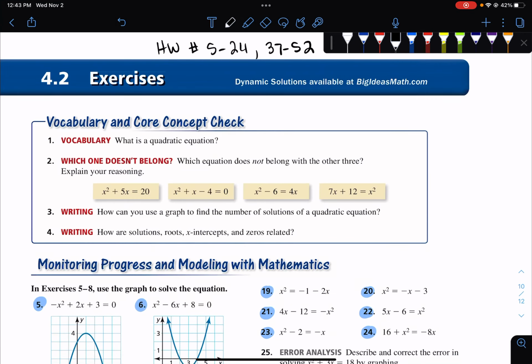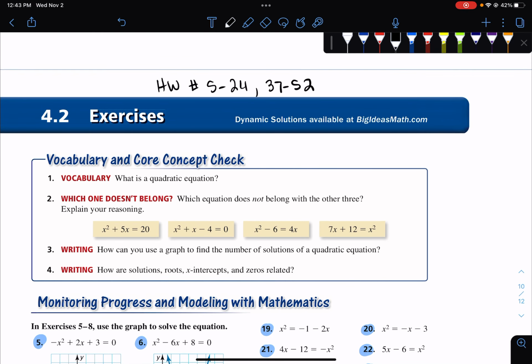All right, homework. What I want you to do, numbers 5 through 24, all of them. Do all 19 of those questions, and then 37 through 52, that's 15 questions. So total, you guys are going to do 34 questions on the homework today. You're graphing all of these. Guys, this should be quick. This should be easy. This is maybe a 20-minute homework assignment because you just type it in on Desmos. You click on the buttons. It gives you the answer. So good luck.